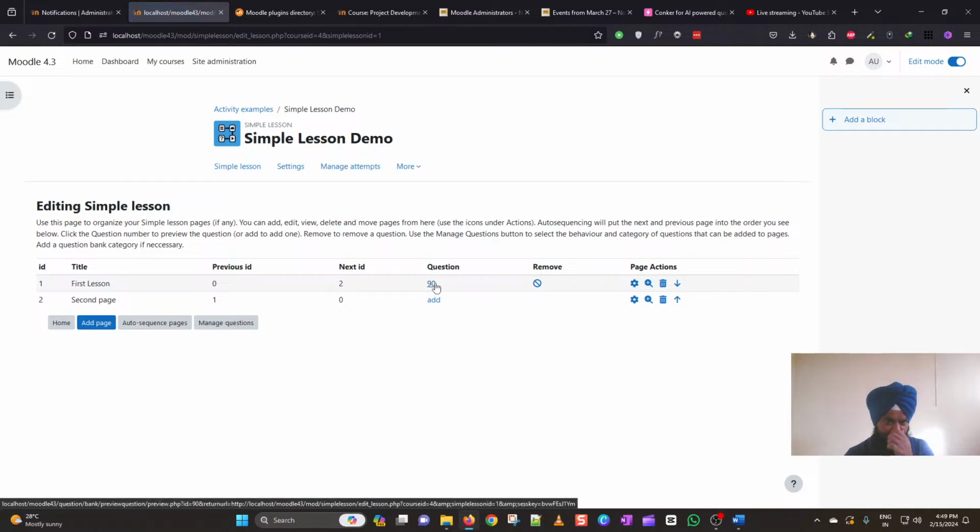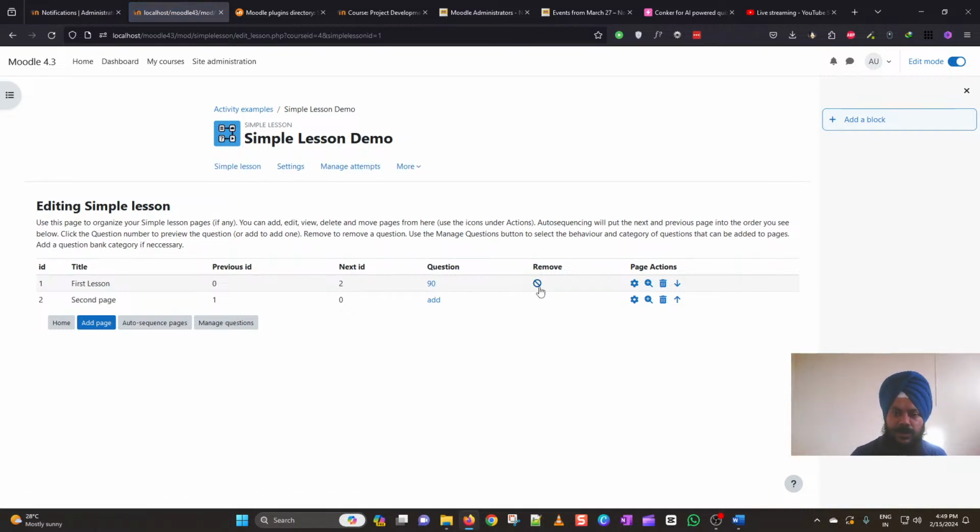And then you can see that we have question number 90 added. So you can directly click this to delete the question, or you can edit the page. You can preview the page, how it will look, or you can move it down. Now just let me click on this preview page button to show how it will look alike.